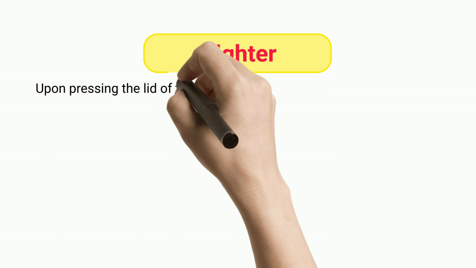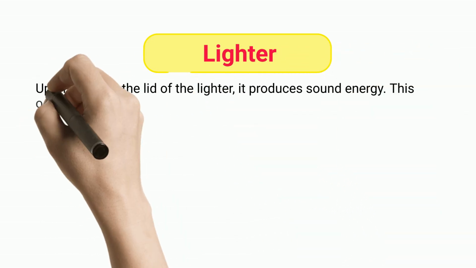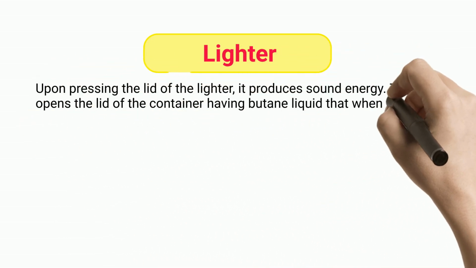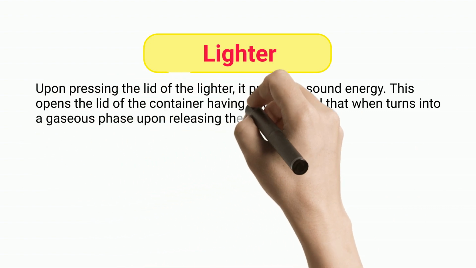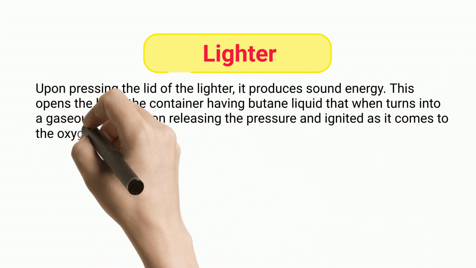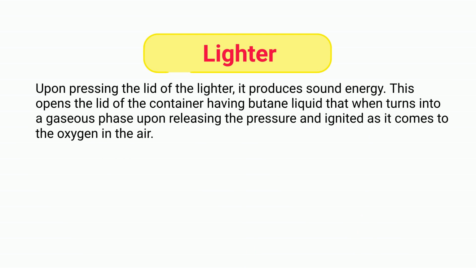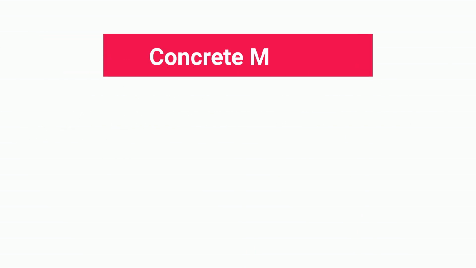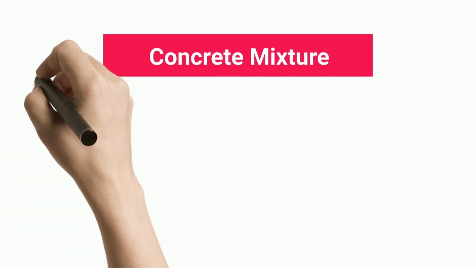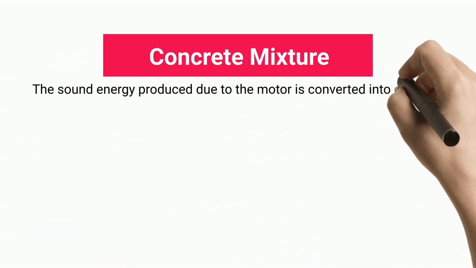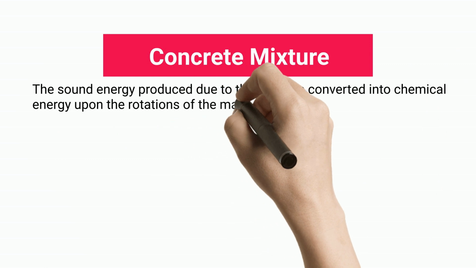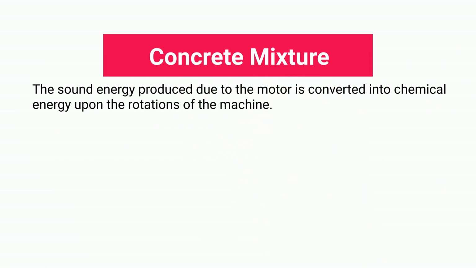Lighter. Upon pressing the lid of the lighter, it produces sound energy. This opens the lid of the container, having butane liquid that when turns into a gaseous phase upon releasing the pressure and ignited as it comes to the oxygen in the air. Concrete mixture. The sound energy produced due to the motor is converted into chemical energy upon the rotations of the machine.